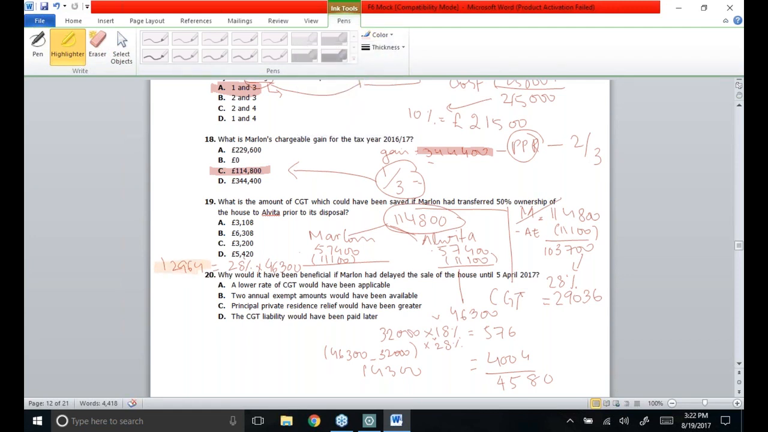So we could see that if Marlon had transferred 50% ownership to Elvita before the disposal, 12,964 is the tax liability which is going to be paid by Marlon, and 4,580 will be the tax liability that will be paid by Elvita. So the total tax liability will then become 17,544. As compared to what Marlon would be paying individually, tax liability is going to be saved.